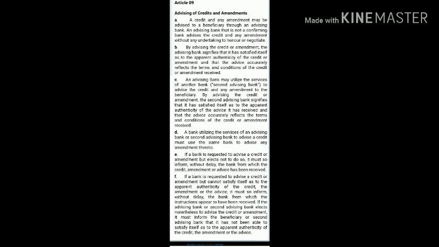Now let's move on to E. If a bank is requested to advise a credit or amendment but elects not to do so, it must so inform without delay the bank from which the credit, amendment or advice has been received. It means if an advising bank is unable to advise a letter of credit or amendment to the beneficiary, then it must inform the issuing bank without any delay that it is unable to advise the letter of credit or amendment to the beneficiary. Now let's move on to F.